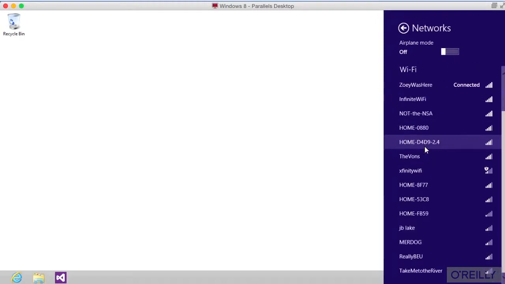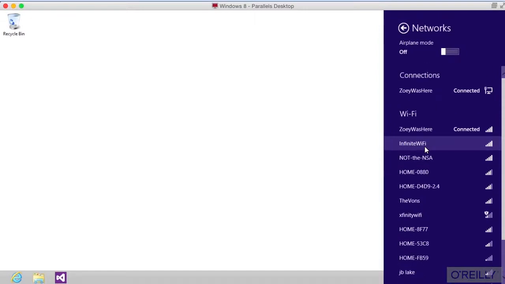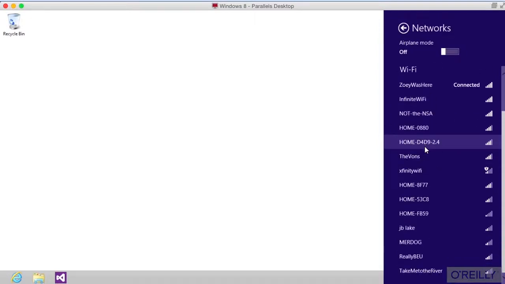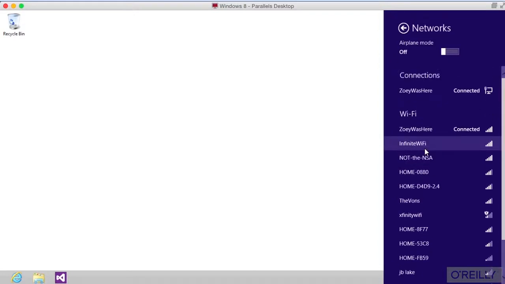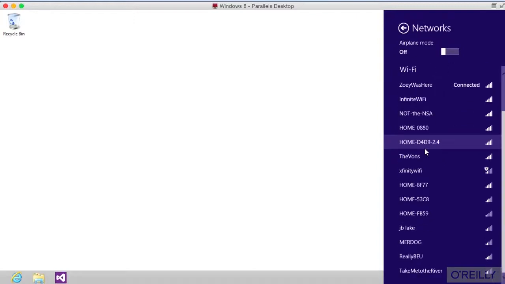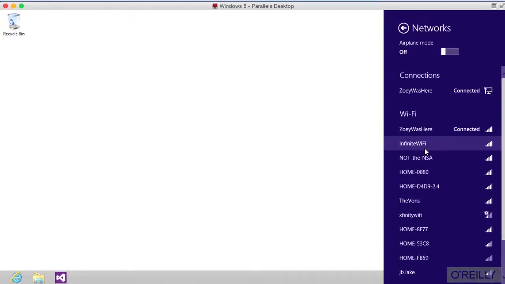Now, one thing that I'm not seeing here, and this has to do with the adapter that I'm using, I'm not actually getting the 5 gigahertz signals because I'm missing my 5 gigahertz network that I've got locally here with me. This particular wireless adapter doesn't do 5 gigahertz, it does do the 2.4, which is why this list is a little bit shorter than other lists that we've looked at.